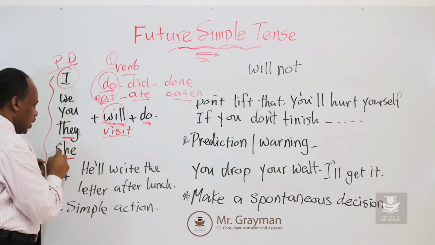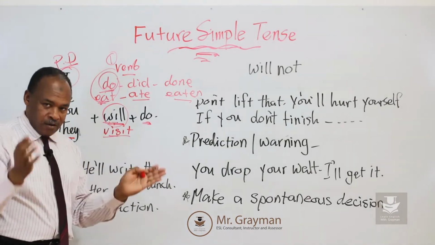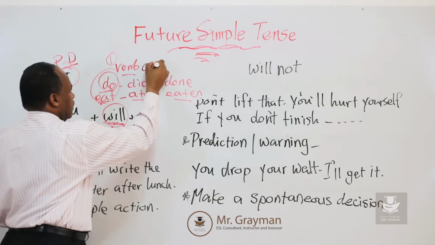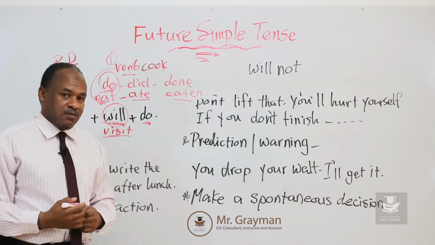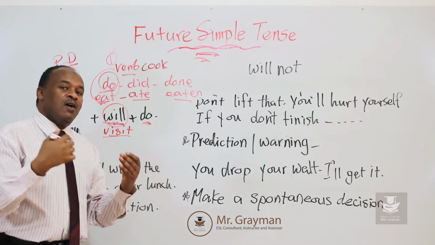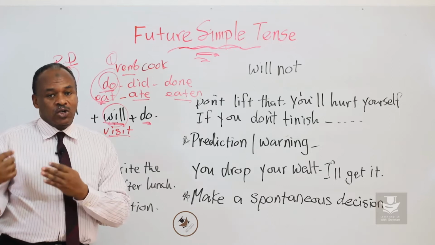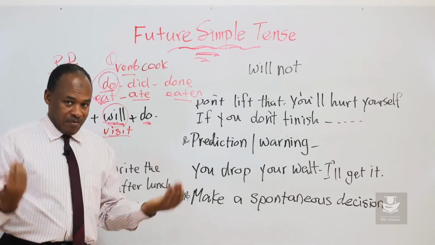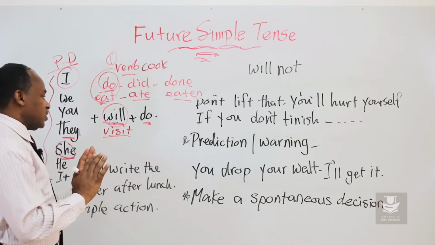She will cook us a big meal. She will cook a big meal for us. Or we could say, she will cook us a big meal. It's the same sentence. Okay? That's how to construct it.